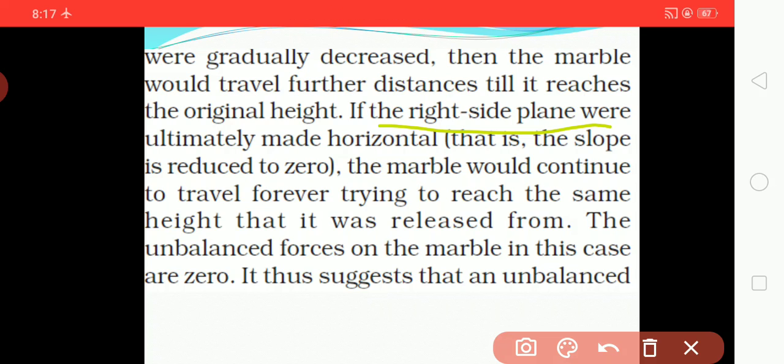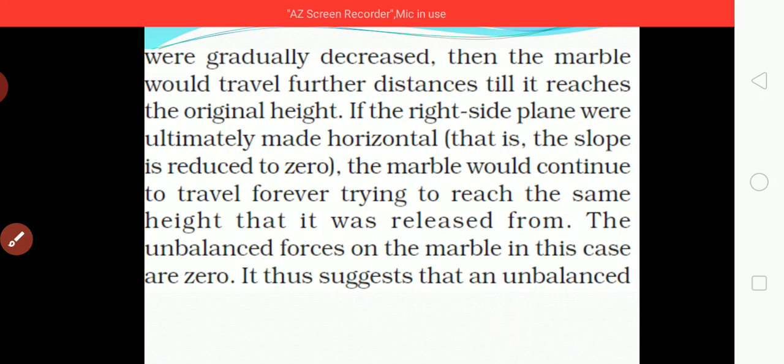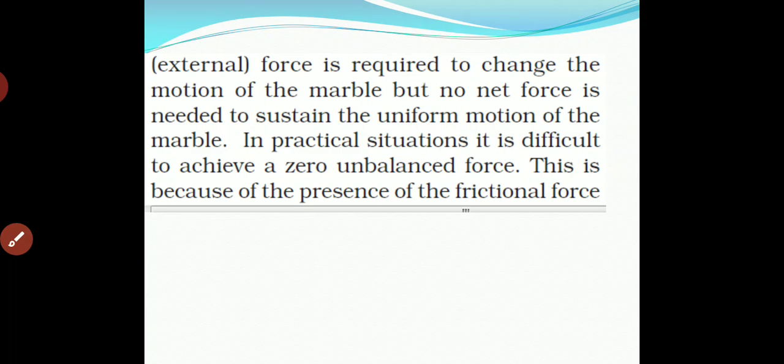So this suggests that an unbalanced force or an external force is required to change the motion of a marble, but a net force is not needed to sustain a uniform motion. We don't need any net force for sustaining a uniform motion of a marble. In a practical situation, it is difficult to achieve